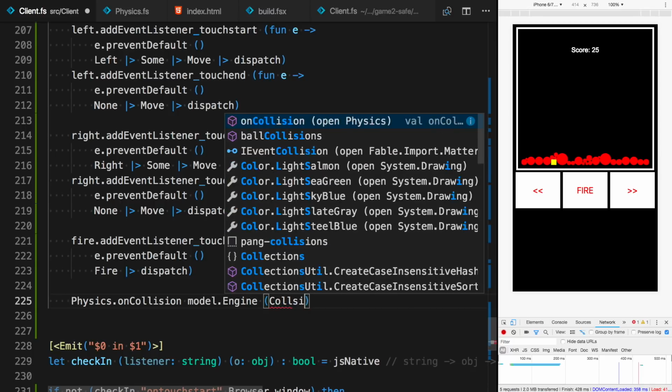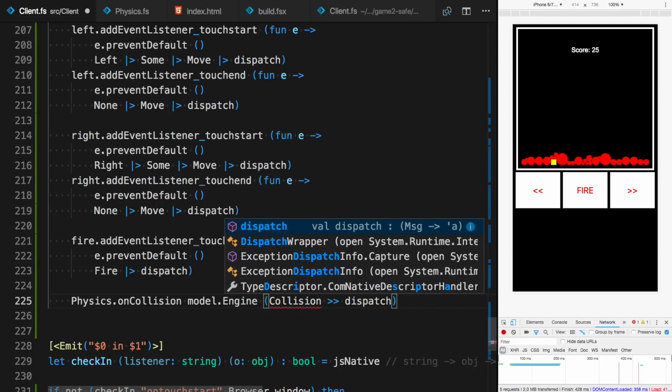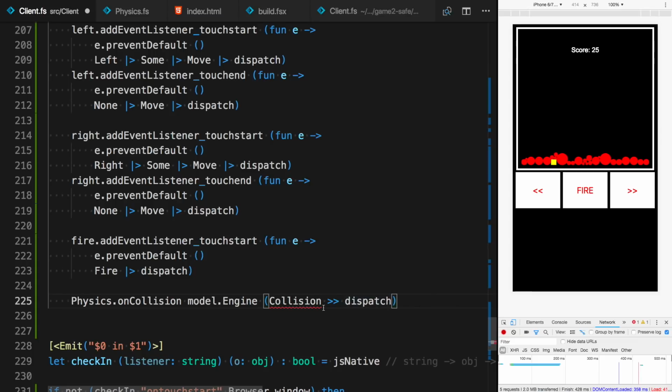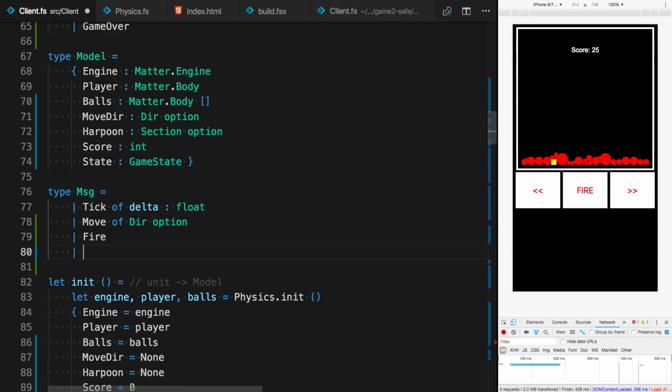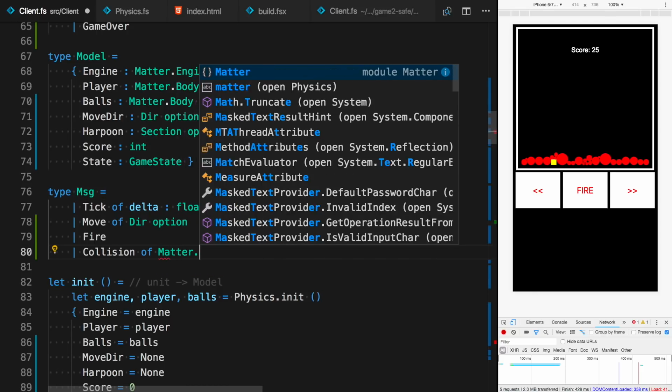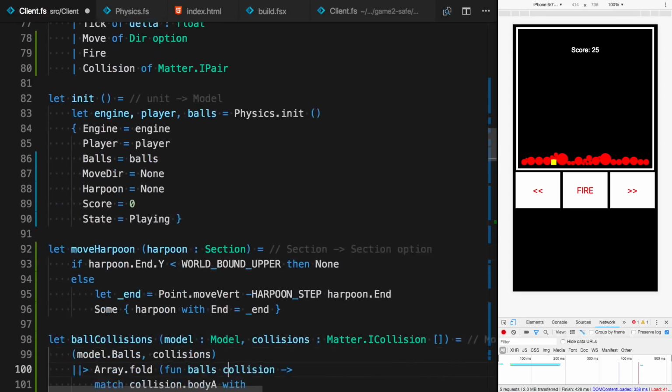So I'll add a collision message and compose that with the dispatch function. So I need the collision message in our type, and the collision will have a pair of objects. So this is like an IPair interface.